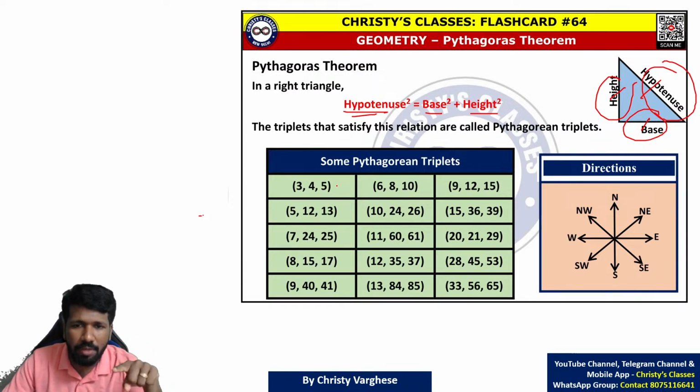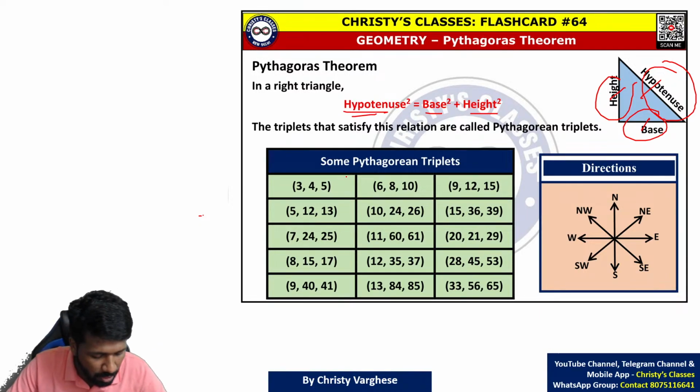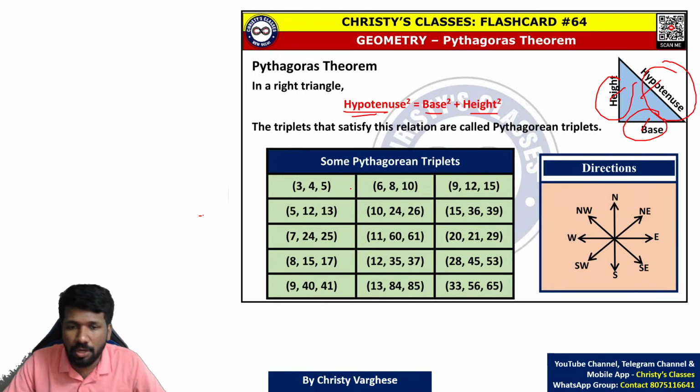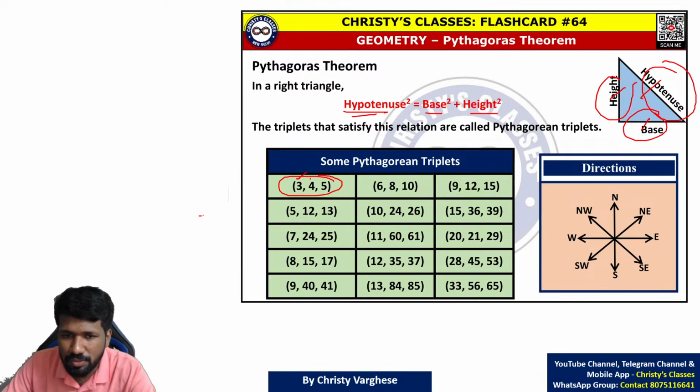But what is more important is that you should also know Pythagorean triplets. Triplets which satisfy the Pythagoras theorem are called Pythagorean triplets. For example, 3, 4, 5 is a Pythagorean triplet because 3 square plus 4 square is 5 square. 5, 12, 13 is a Pythagorean triplet: 5 square plus 12 square is equal to 13 square.